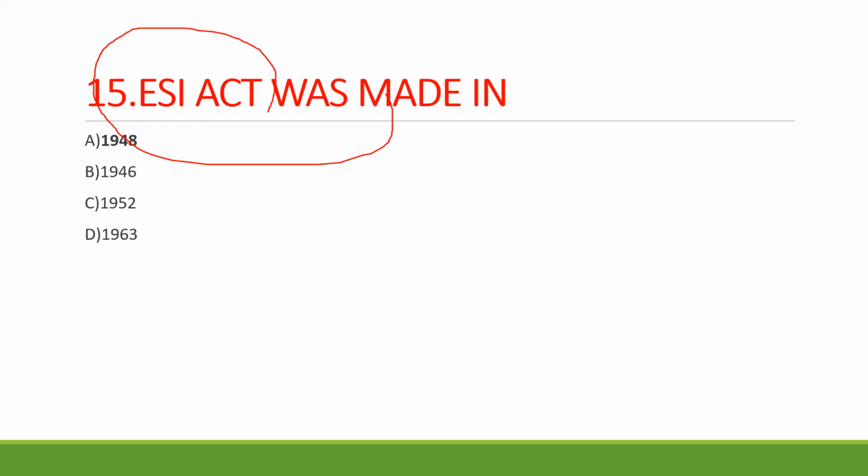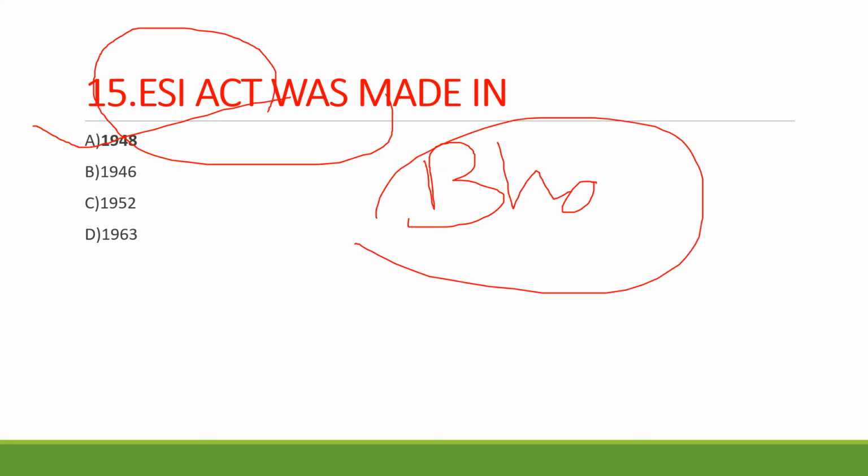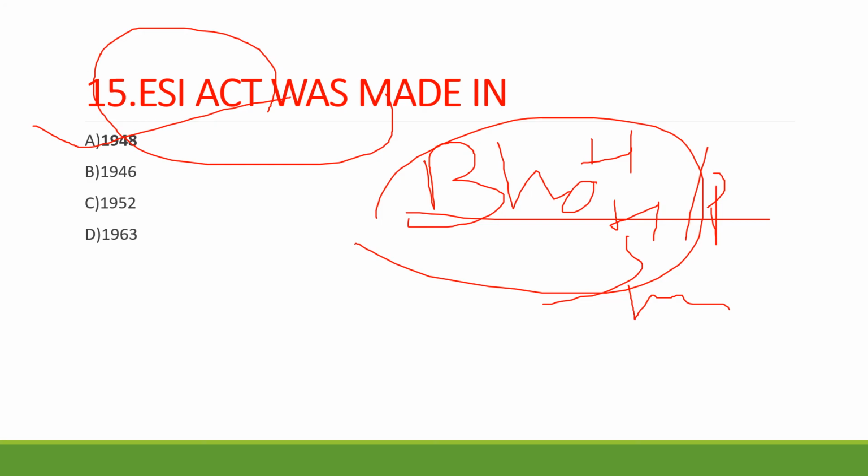It's 1948. You should remember when the Bhore Committee was formed. Try to read in detail, not only Bhore Committee, but Srivastava Committee, Mudaliar Committee, all those committees' years also. Like what is the Health Survey and Planning Committee, and the Health Survey and Development Committee. Each committee has its own synonyms also, right? You should remember all that.